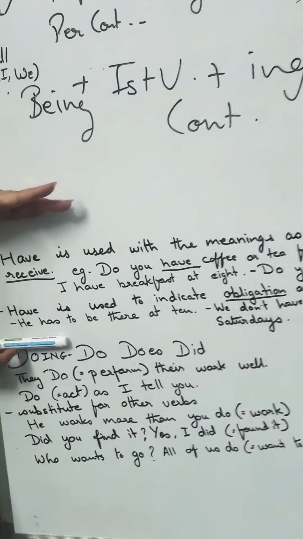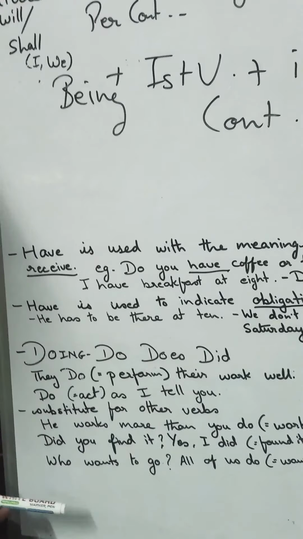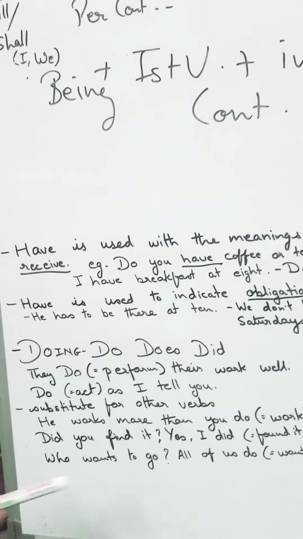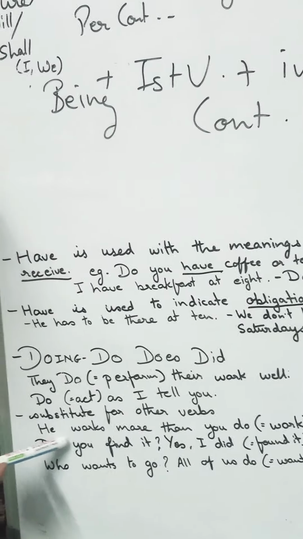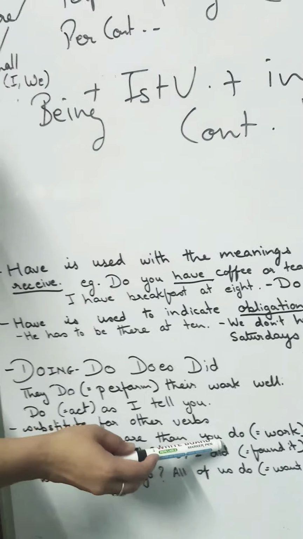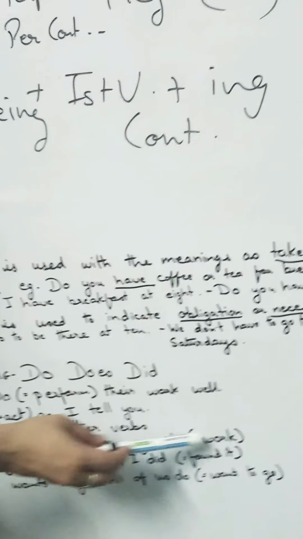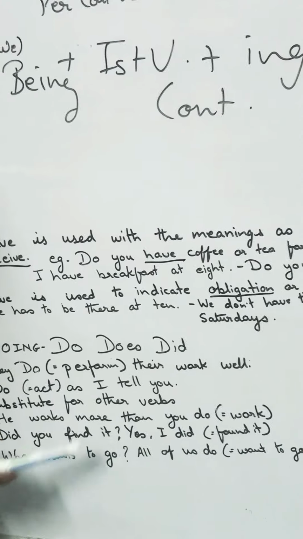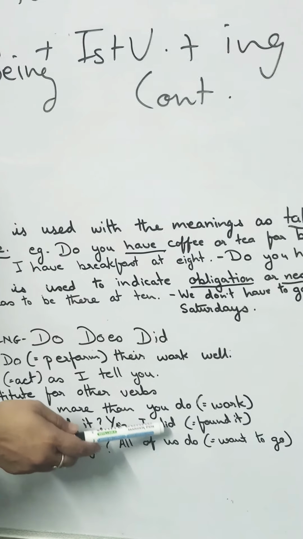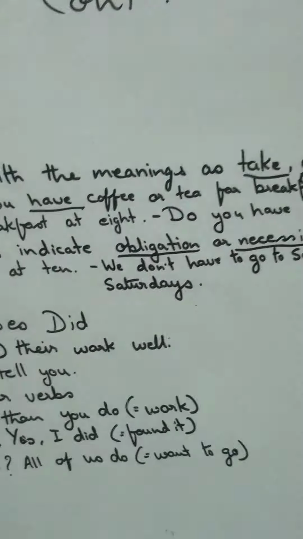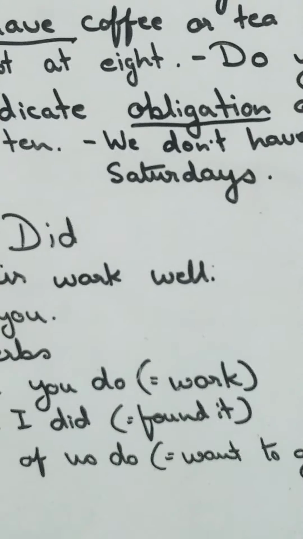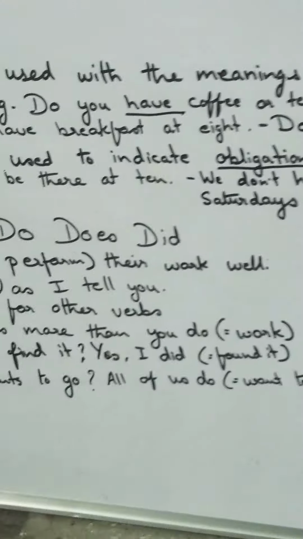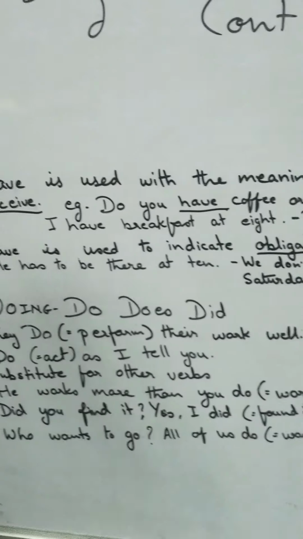As have was doing, here do also does that, but it's quite flexible. He works more than you do. That is for work. This do is for work. Did you find it? Yes, I did. Now did here means yes, I found it. Did you go to the market? Yes, I did. That means I went.